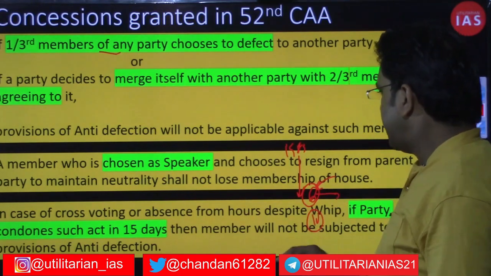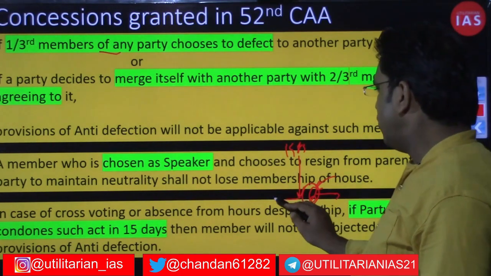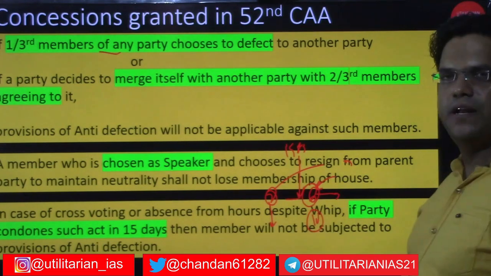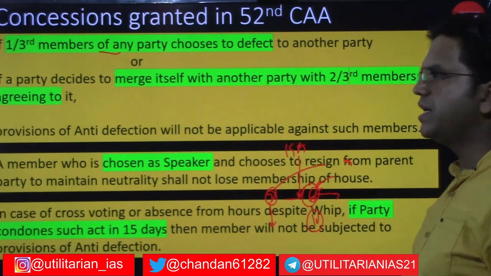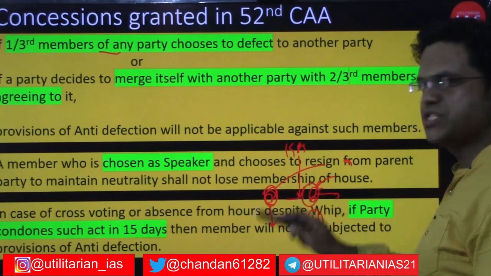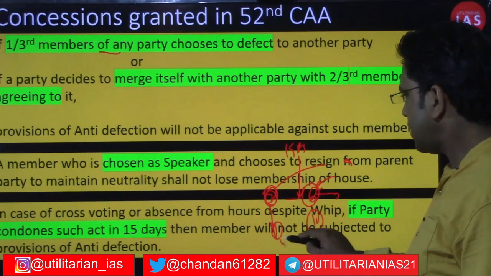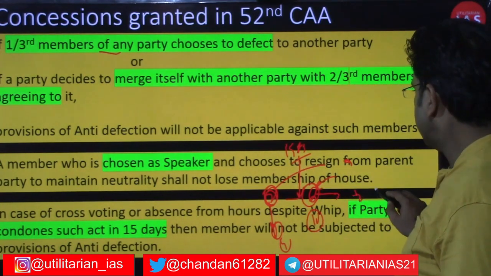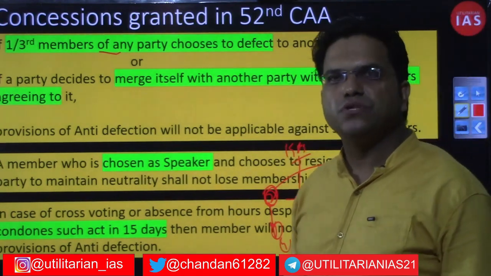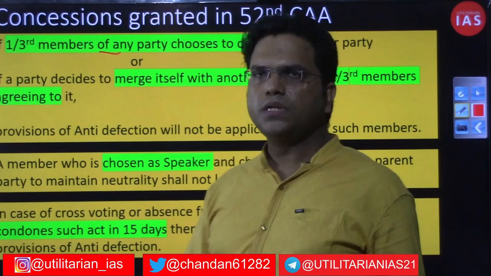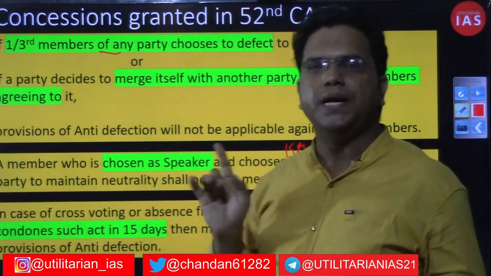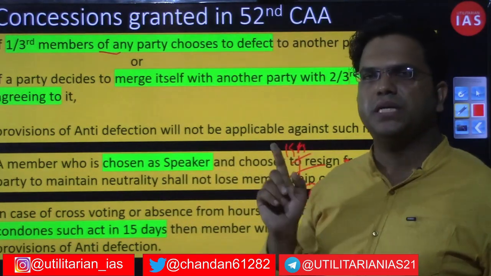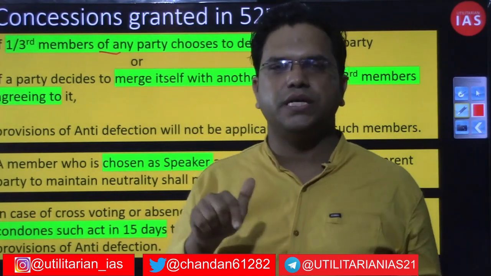So, if a particular party has 6 members, and only 2 members or more than 2 members could be agreed to align themselves with the interest of the ruling political party, then these 2 members of the 6 total members, or 3 or 4 members, will not be subjected, right. Most of the time, from 1985 to 2003, you will notice that this provision or concession was abused by many ruling parties, and that is why finally this provision was deleted by the 91st constitutional amendment. That is the only amendment in relation to this anti-defection provision.